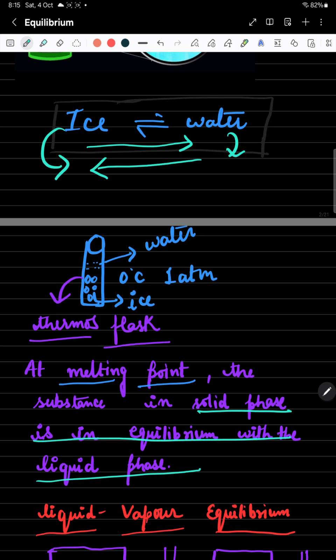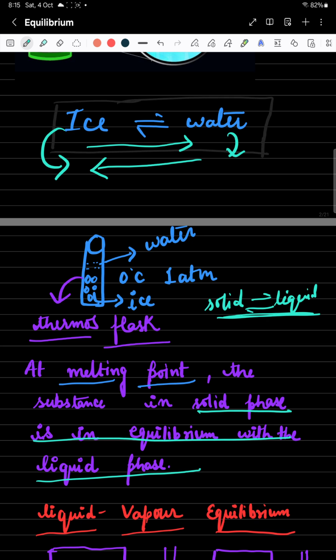Generally, what is the definition of the melting point? At a particular temperature, the solid starts converting into the liquid. But now we can understand that at the particular temperature, the substance in solid phase is in equilibrium with its liquid phase. That is known as your melting point. That particular temperature where both phases are present, and we observe that the solid to liquid conversion rate and the liquid to solid conversion rate are both equal. That is your melting point.